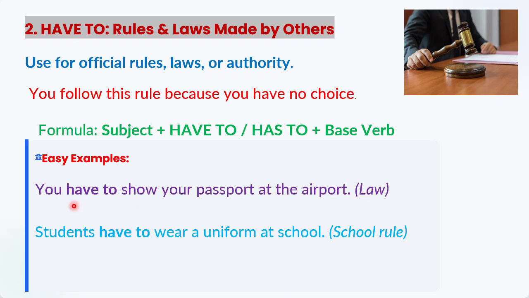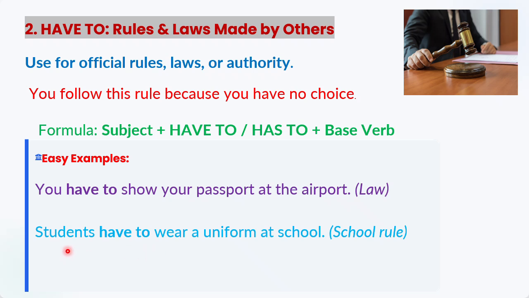So it is that much important. This is the rule, this is the law from authority, and you cannot deny. You have no choice at all. Students have to wear a uniform at school. Now you can see here that this school has made the rule, and of course all the schools have this type of rules. So now the students have no choice at all, right?